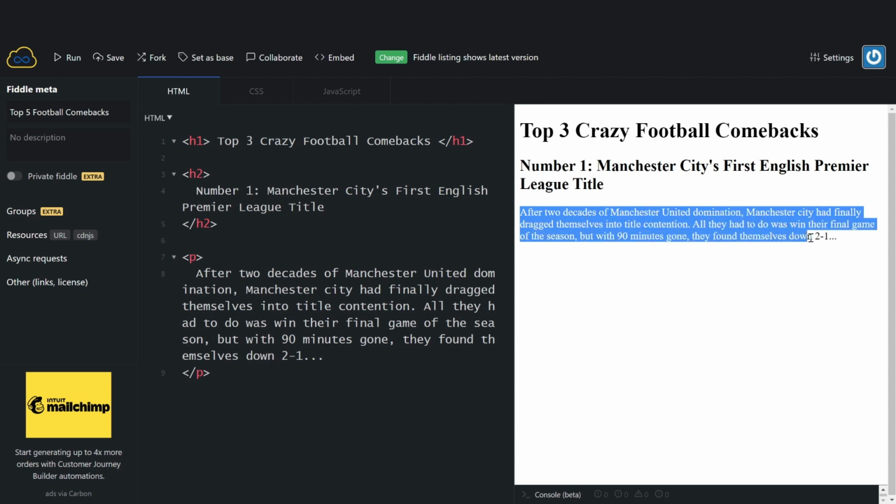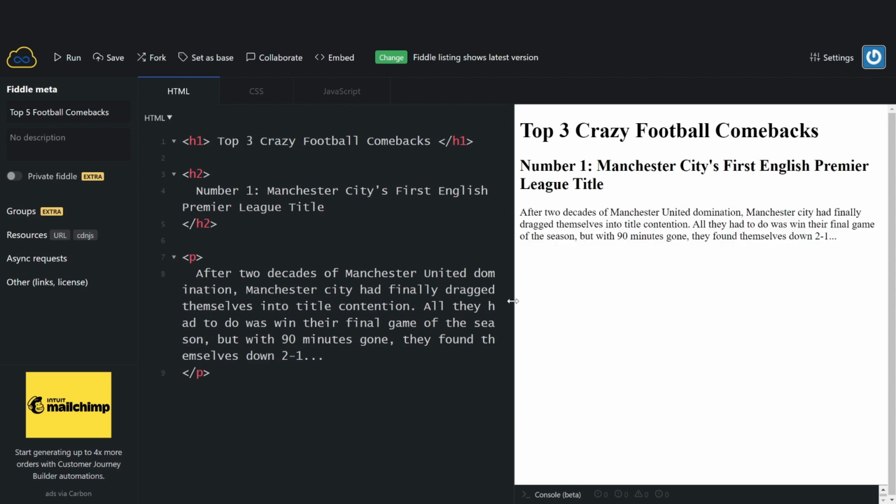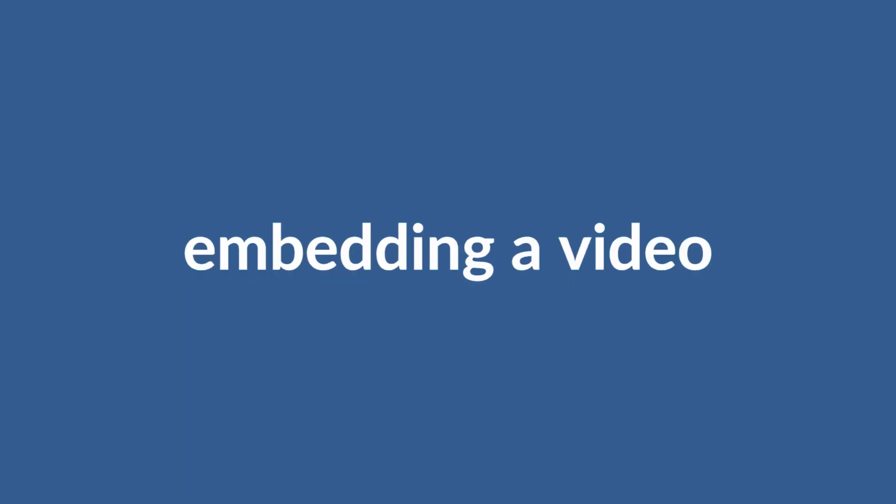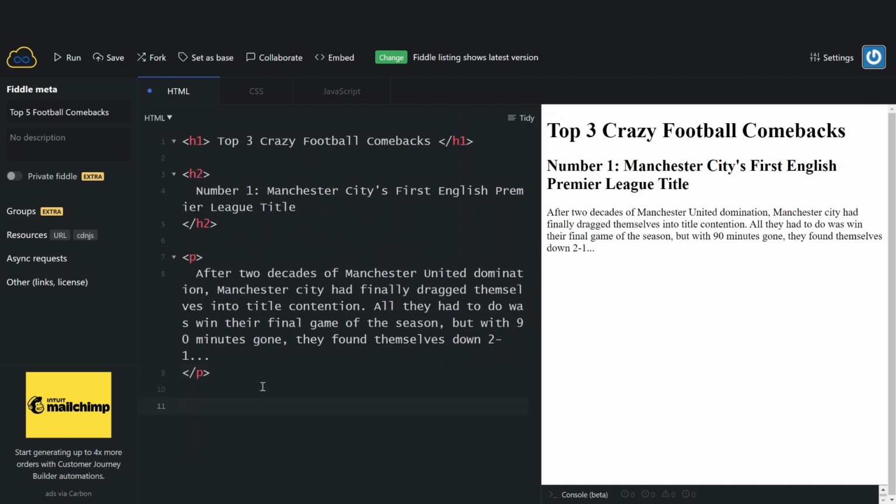It's really important that you don't just post a video, you also give a little bit of background so that the viewers of your website have some context. And the final thing that we'll do to start off with is embed the video underneath. Now, if you can't find a good video or a good image for one of the entries in your top 5 or 10 or whatever it is, you might like to leave it out. There was a game in 1999, the Champions League final, which is probably the greatest comeback of all time, with Manchester United winning. But I couldn't really find a particularly good video for that, so I've decided not to put it in.